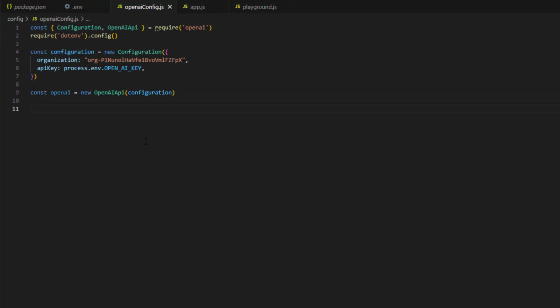Then we create the OpenAI API object. We pass to it the configuration, and that will initialize the OpenAI API object, and we can use it to make calls. Now we store this in a variable openai, which we will export because we will be using it from any controller that needs to make any interaction with the OpenAI APIs.